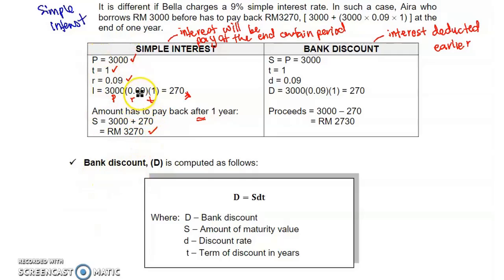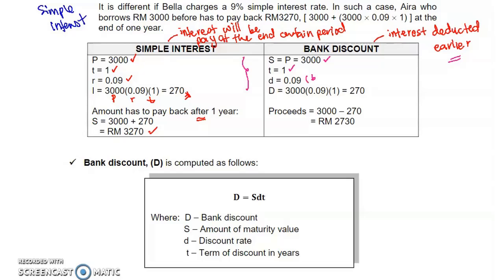Now let's look at bank discount. Remember, bank discount means interest is deducted earlier. We take the same figures: P is also 3,000 for 1 year. D is the bank discount rate.